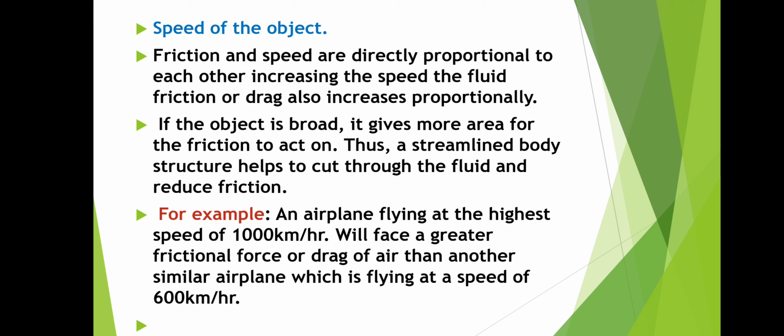That means the aeroplane flying at 1000 km per hour experiences more friction than the aeroplane flying at 600 km per hour in air. So the aeroplane's body is designed in a streamlined shape to minimize the fluid friction. So these are some factors which affect the fluid friction.